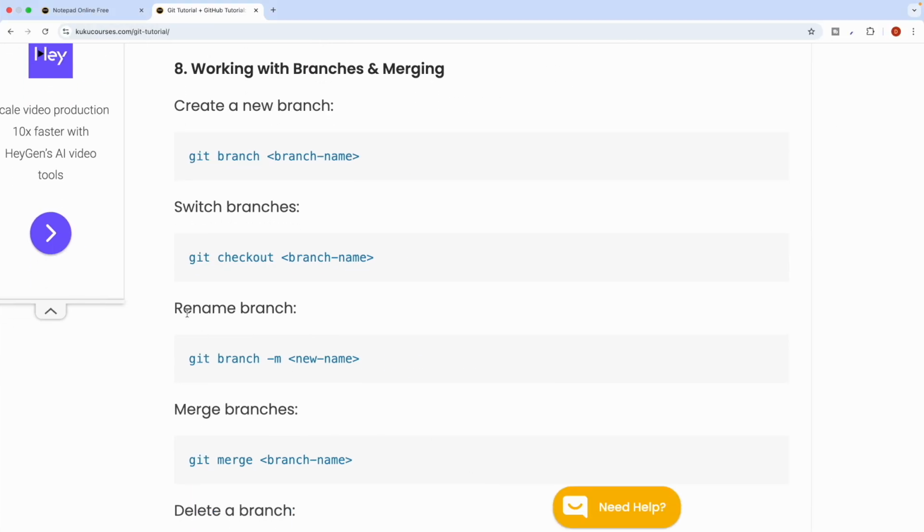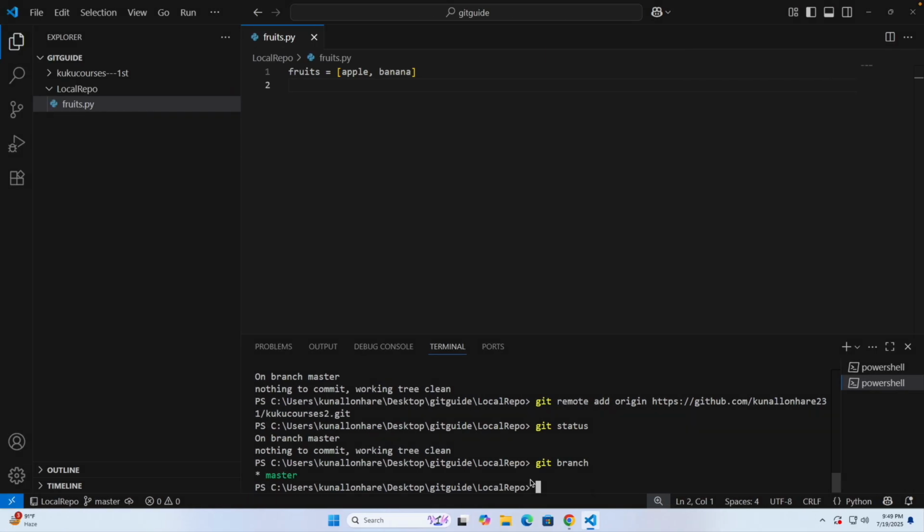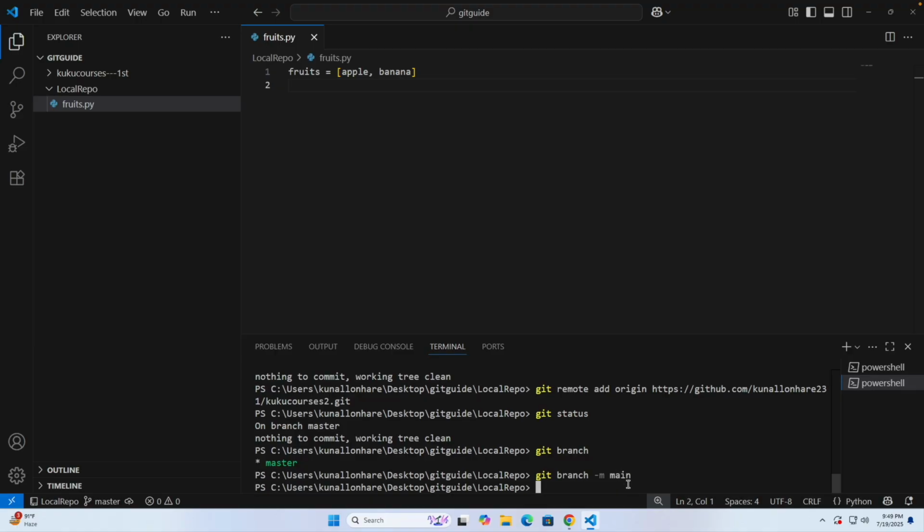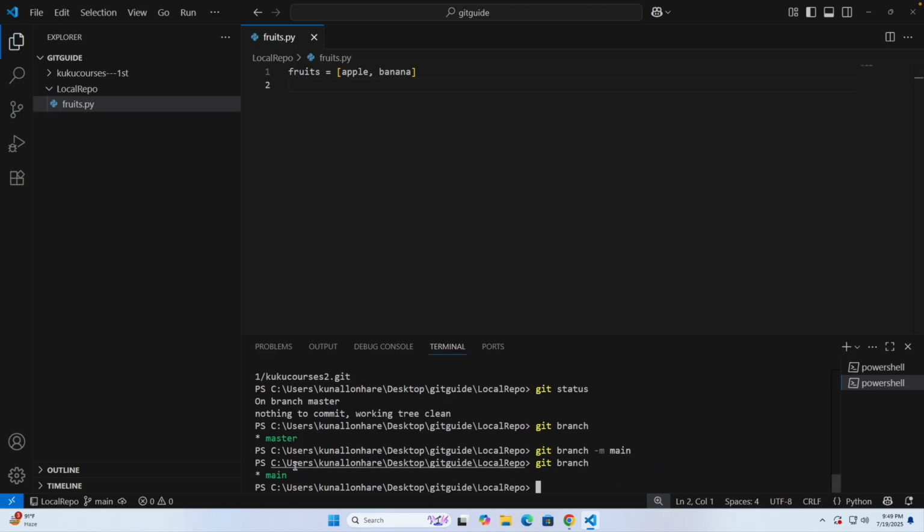Okay, so you can see, to rename the branch we can use git branch -M, and then whatever name you are going to keep. So let's say I will keep it as main, click on enter, and now it's done. Now if you again write git branch, you can see now it's main.